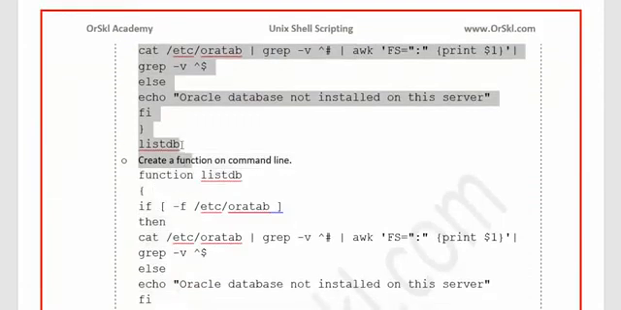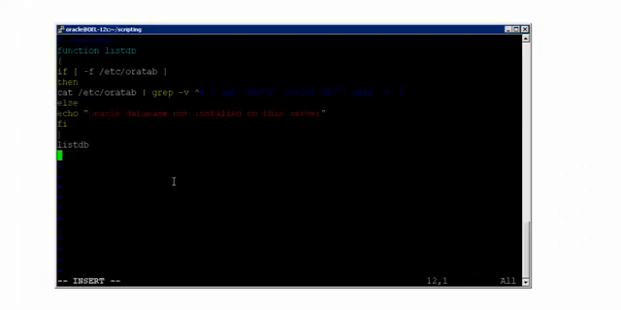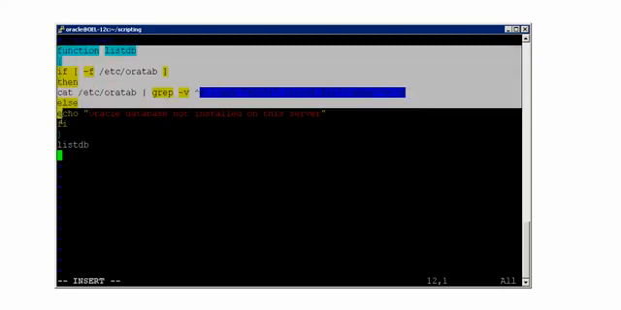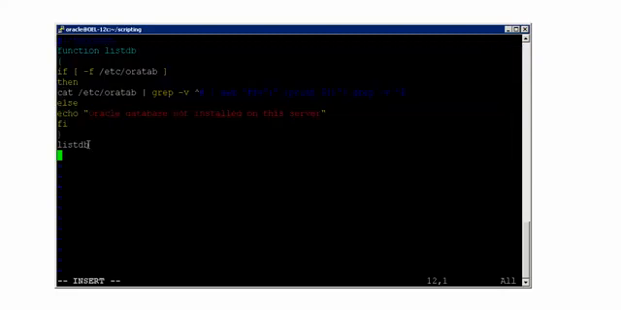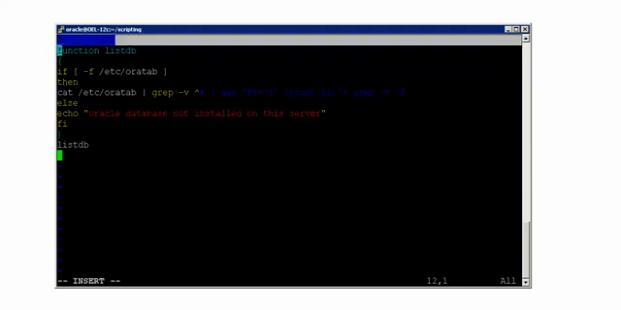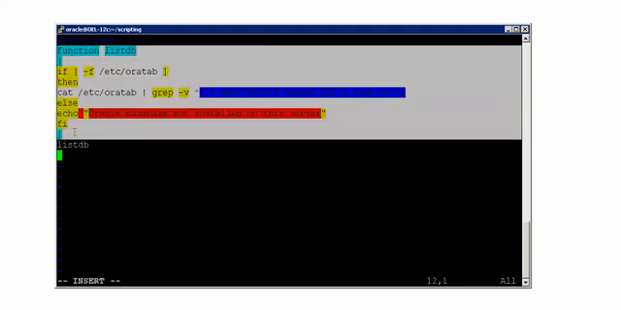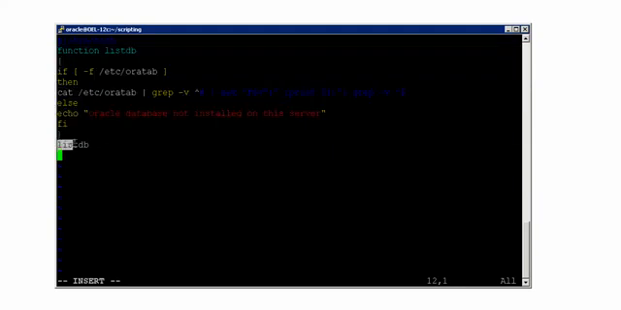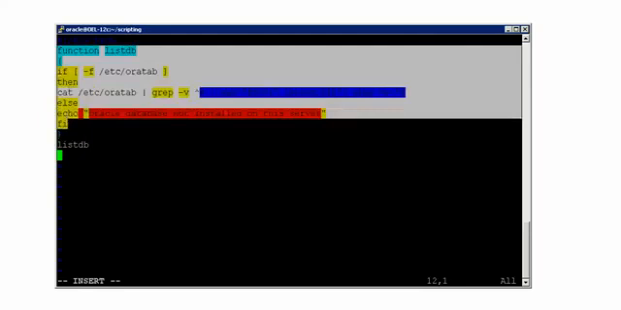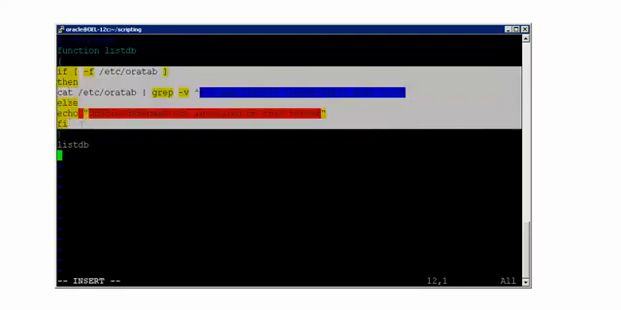Let me show you what it is doing. I'm writing a function. The function starts from here and it ends here. And I'm calling the function name directly, saying listDB, that's it. That means when the shell starts executing, it will not run this function at all until it finds listDB. Then it will come back to the function and execute the group of commands that has been given here.